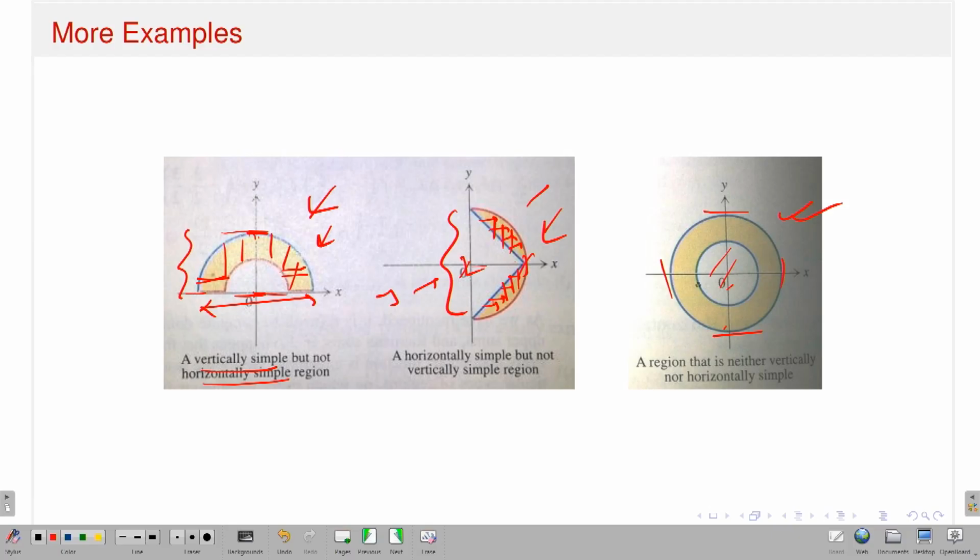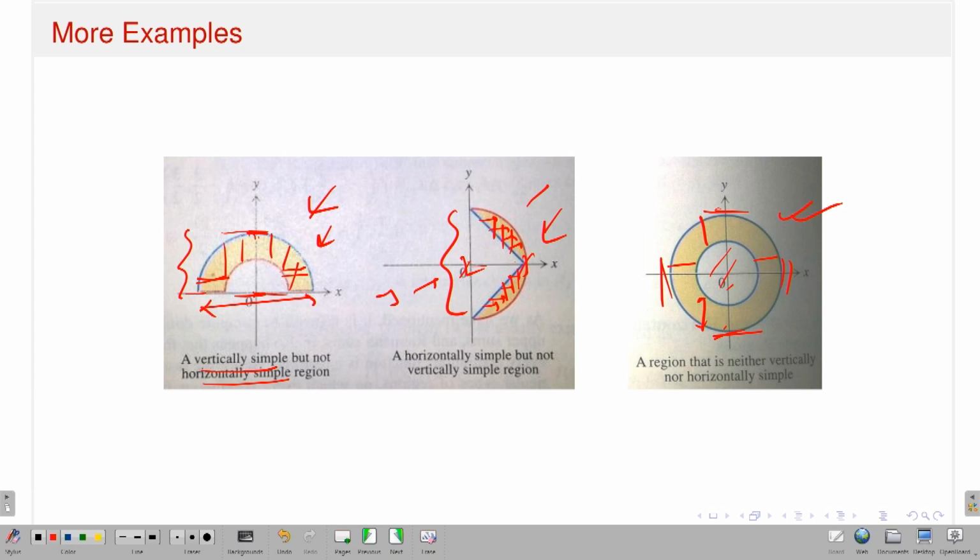Horizontally simple means y is fixed, that means the y range is fixed, so x should vary from one curve of y to another curve of y. But now it differs: on the left-hand side it varies from here to here, and on the right-hand side it changes. Similarly if I fix x, in the upper half you will have this to this, and in the lower half this to this. So this changes. Therefore it is neither vertically simple nor horizontally simple.